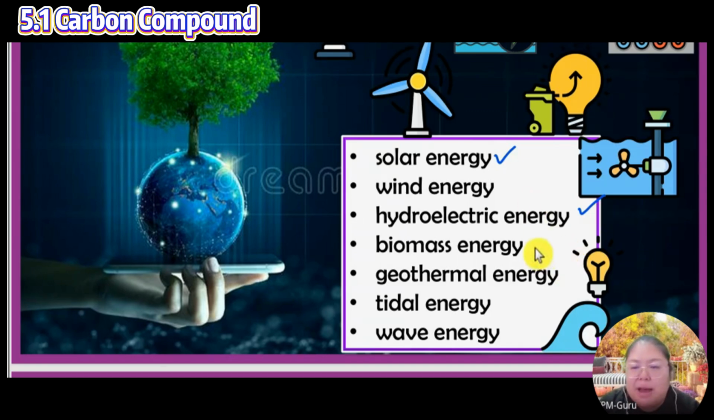Next one is biomass. Biomass is dead plants, animals, and all the things you eat; they join together, decompose, and become energy. Geothermal is under the ground. Under the ground there is heat, and we use the heat under the ground. This one we call, how to read it?